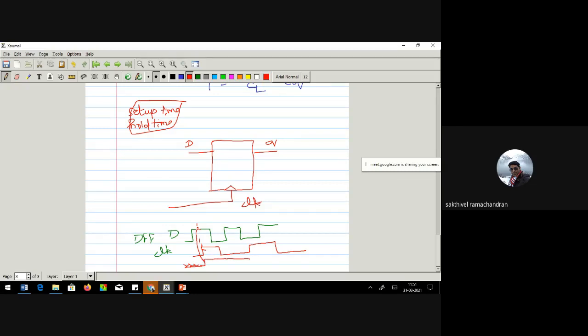How long? Once it has sampled here, it will never mind whatever changes are happening in the D. That will not affect the data Q. Up to what point? Up to the next edge, when it tries to see what is there in D. Now the D value is 0. Immediately it goes down. It keeps on holding that 0 till what? Till the next rise edge of the clock comes in.